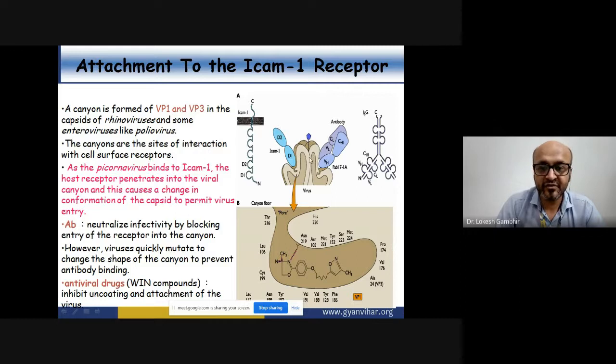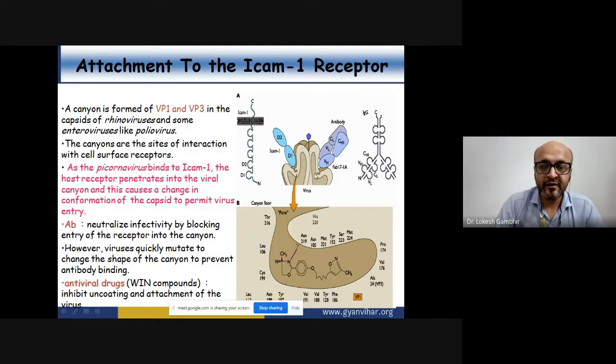Once it is attaching, there is a formation of a canyon kind of structure, a canyon which is formed to supply the virus inside the cell. And this particular canyon which is formed is actually the site of interaction between the receptor and the virus.